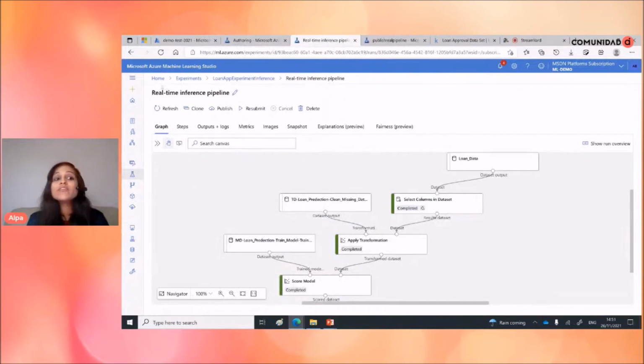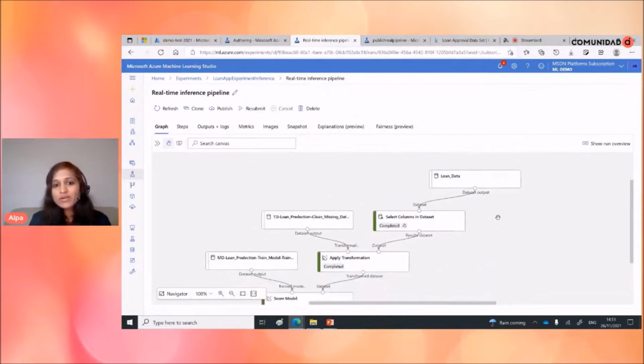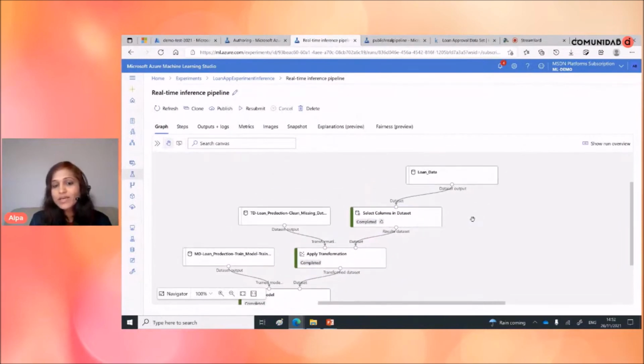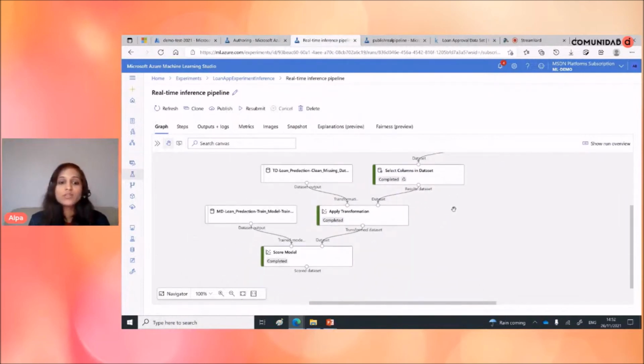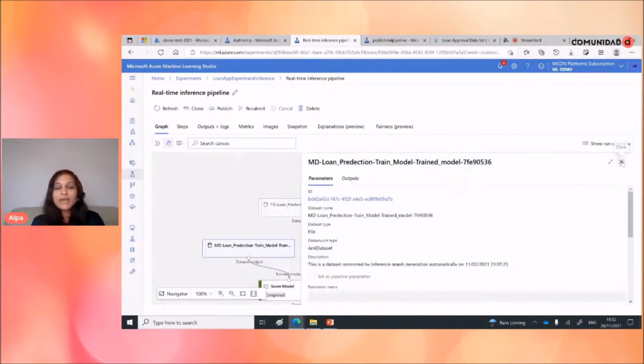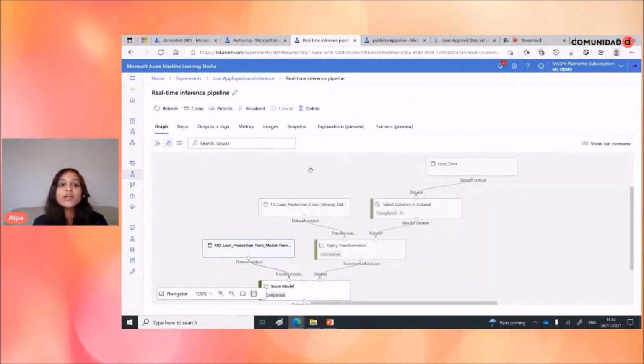I can now show you the inference pipeline, because I have created my real-time inference pipeline, and this is the result of it. Once I have created this real-time inference pipeline, it automatically removes a few components and automatically adds a few components. You can see that it's very small compared to my training pipeline, because it doesn't need a train model or algorithm, since it's already trained and stored in the result of the trained model. It's here. So this is my inference pipeline, and it generates an inference endpoint.